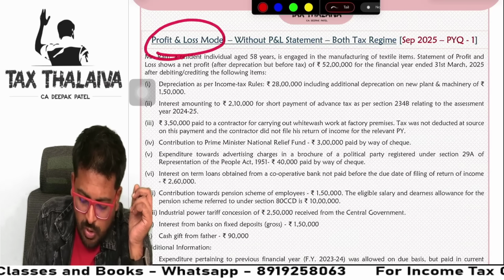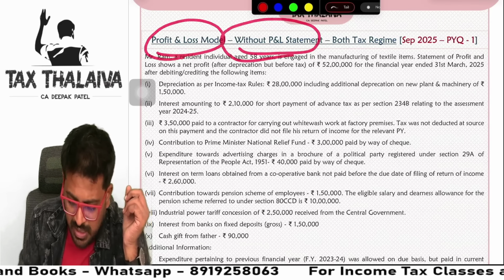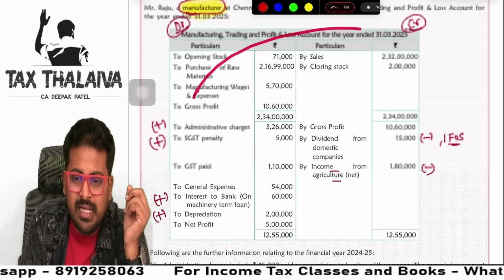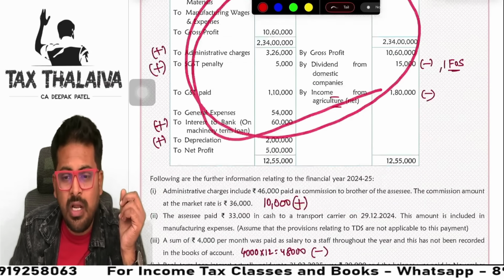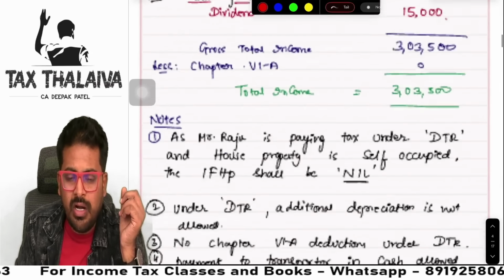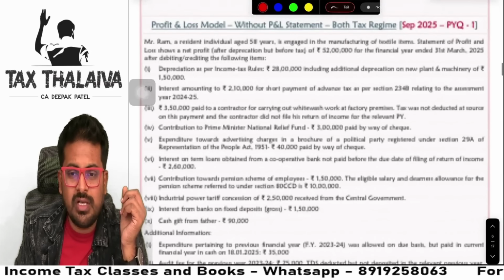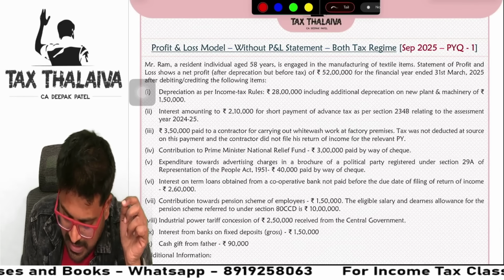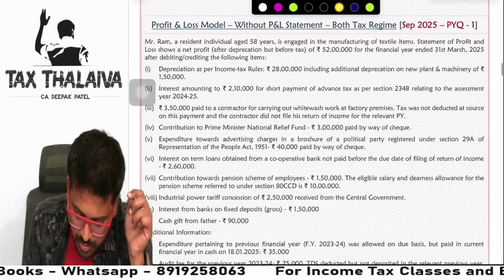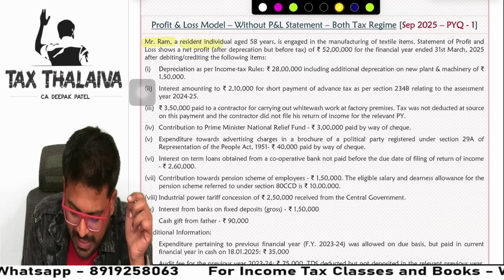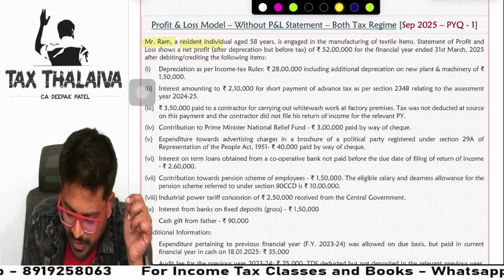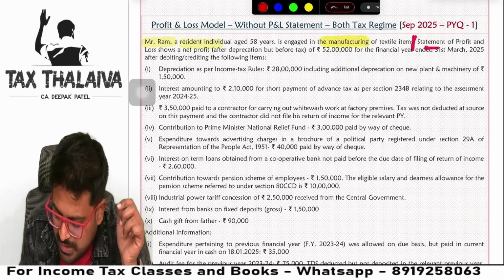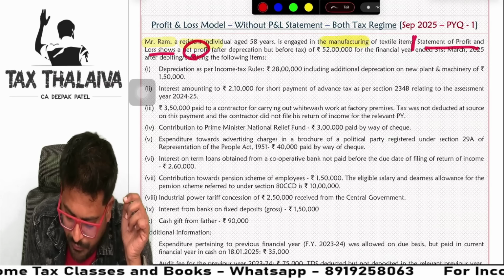Yes. Profit and loss account model without a P&L statement. Guys, here you look at the question. In this question, one P&L statement is given. But the model which I am discussing now is the model in which you will not find a profit and loss account statement. Statement you will not find, but it will give lines like this. See here. Mr. Ram, a resident individual aged 58 years, engaged in manufacturing. Again, important information. Statement of profit and loss account. Then what is it saying? Statement of profit and loss account shows a net profit.